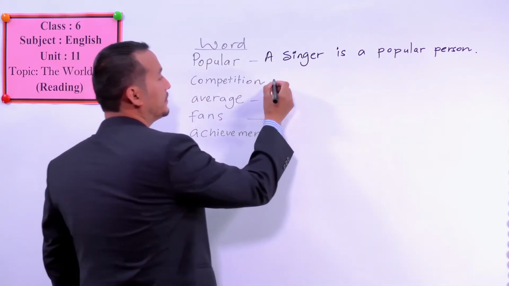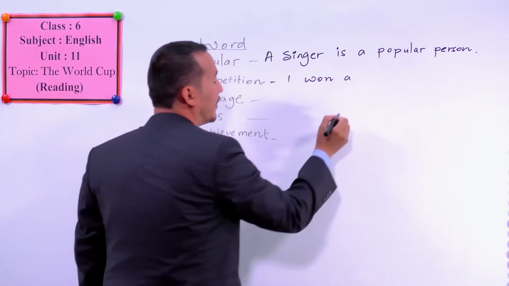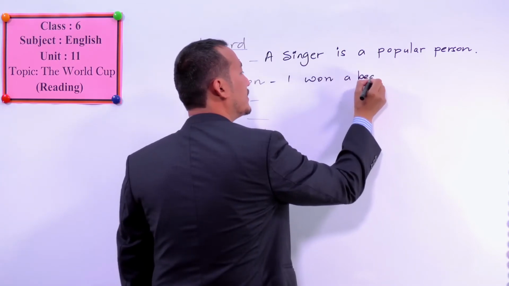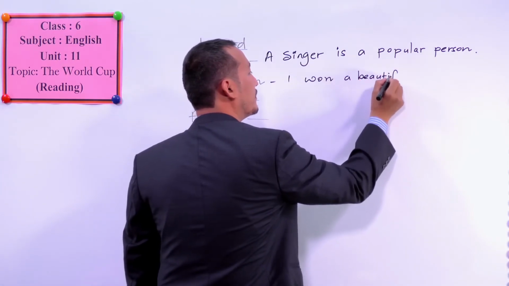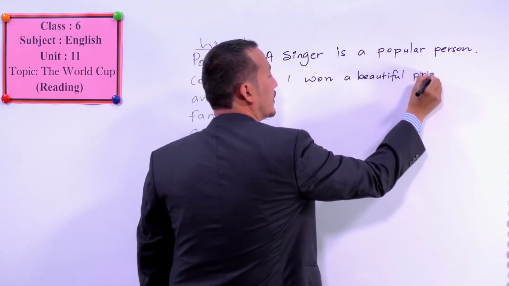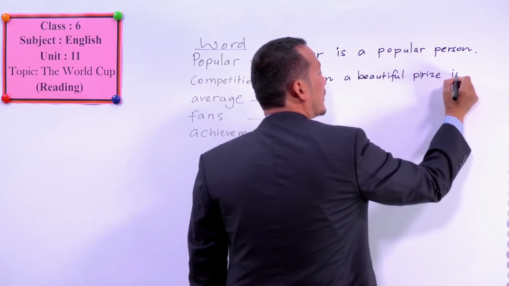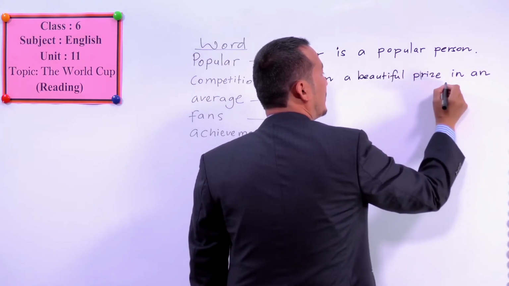Okay, competition. I won a beautiful prize in an art competition.